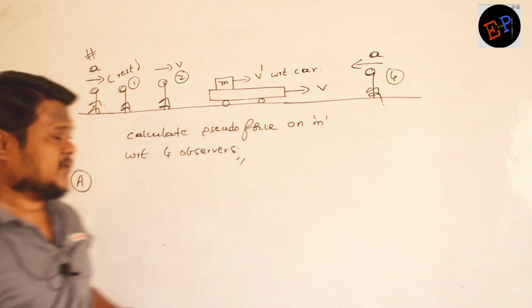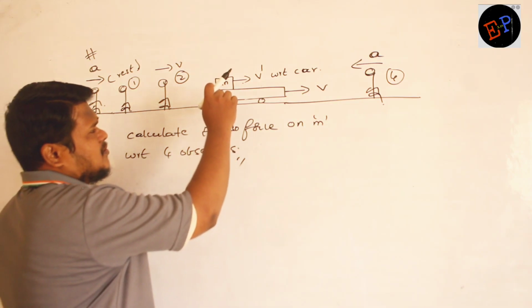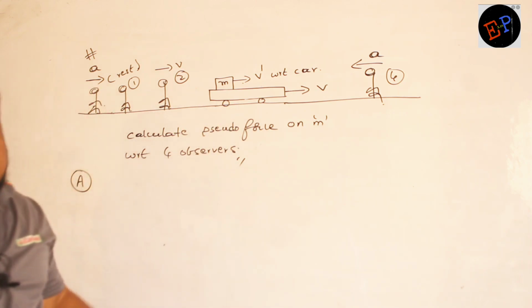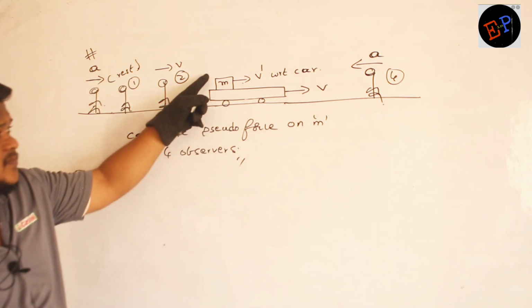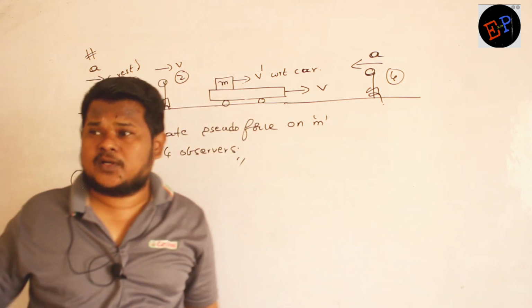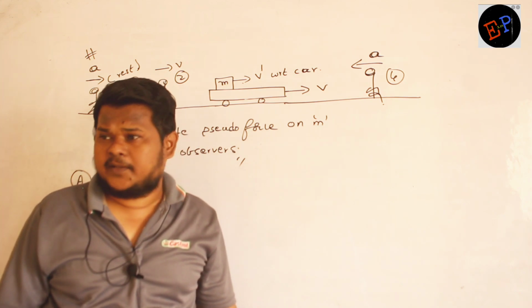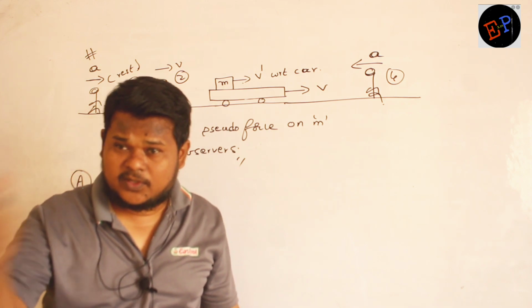This is the question. First of all, let us calculate the velocity of this mass with respect to ground. Here velocity is given with respect to the car, no? What is the velocity of this mass? V dash. But with respect to what? With respect to the car. But first of all I will calculate the velocity with respect to ground.